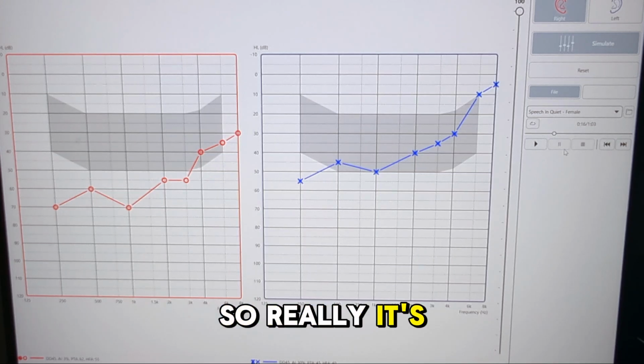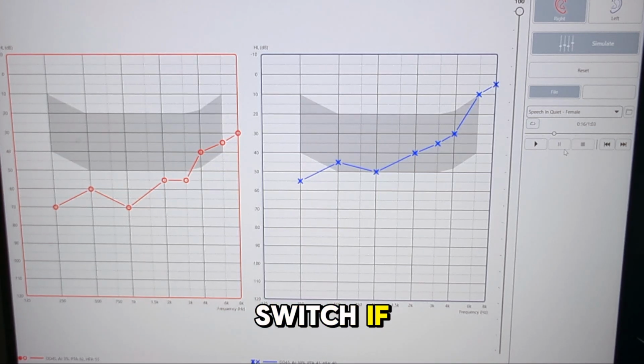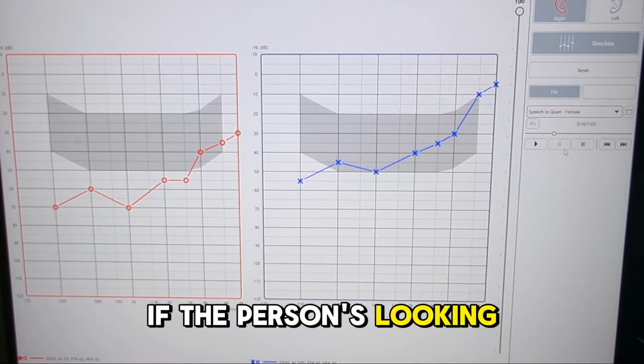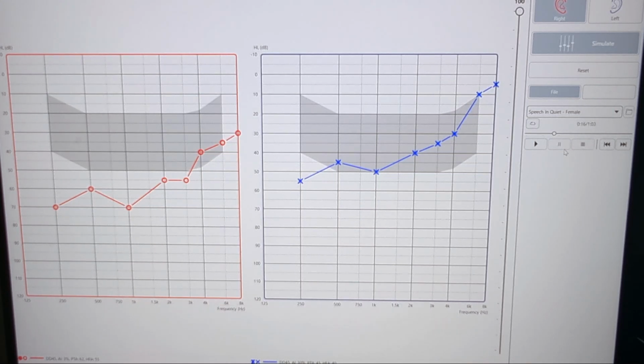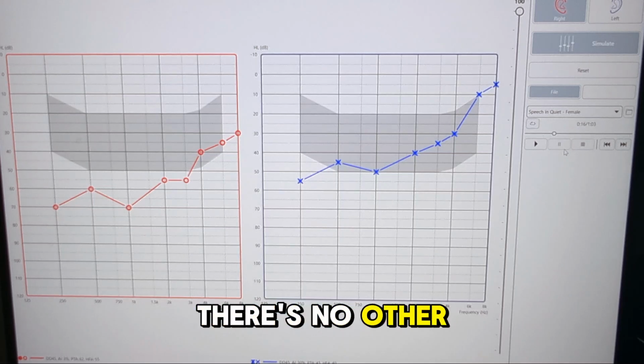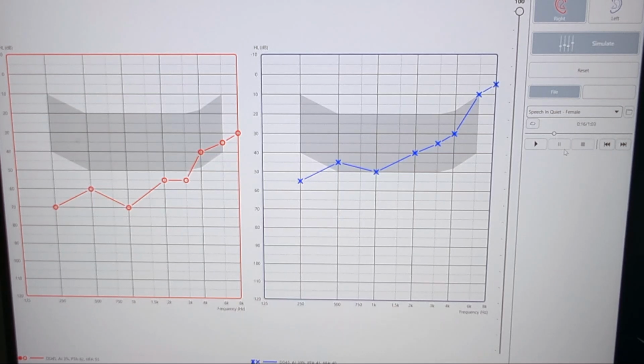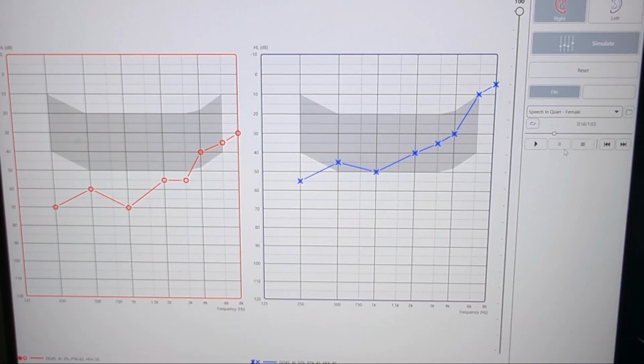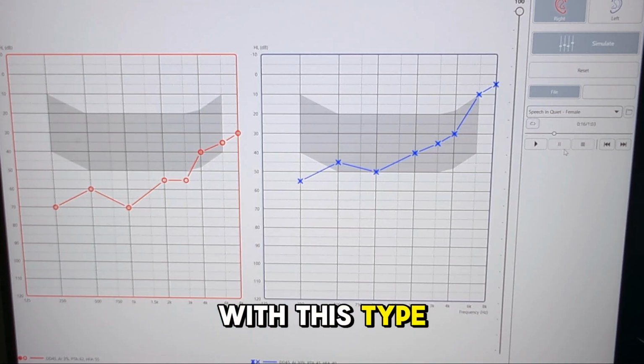So really, it's almost like an on and off switch. If the conditions are right, there's conversation, there's flow. If the person's looking at the speaker, if they're paying attention, if there's no other competing noise. But as soon as there's any sort of spanner in the works or curveballs thrown their way, it's like everything goes off. So this is what you'll be expecting with this type of hearing loss.